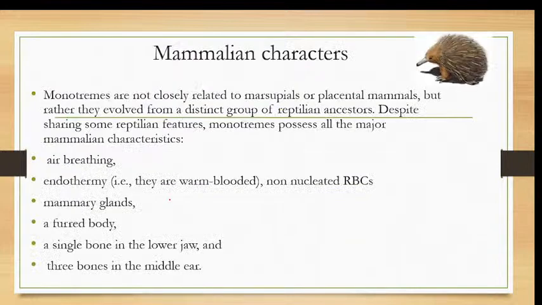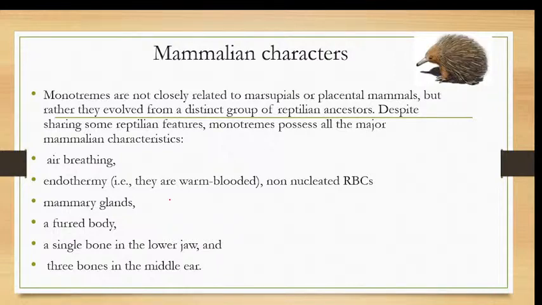Then coming to the mammalian characters, we take a close look at some of them, and why it is considered to be the connecting link. These are the mammalian characters of the monotremes. They are closely related to the marsupials. Actually, they are more closely related to the pouch mammals rather than the placental mammals. But they are considered to have evolved from the reptiles.